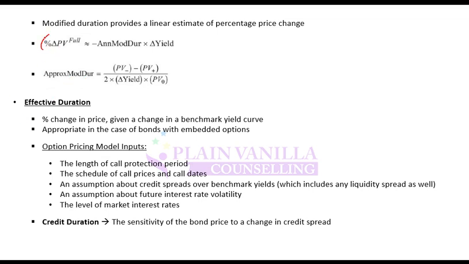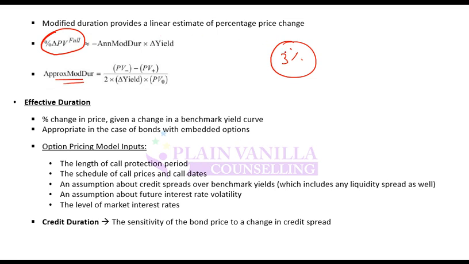Now if you want to calculate the overall percentage change in present value, that how much has it changed, what does duration tell you? Duration tells you how much it will change with a 1 point change in yield. So if I tell you yield changes by 3%, how much will the price change? Simply you multiply 3% by the duration. So this is the change for a 1% change.